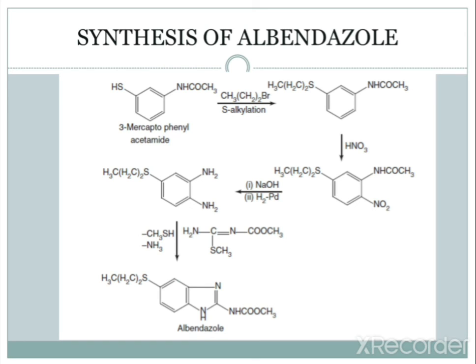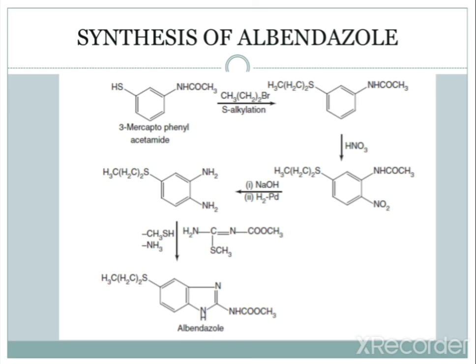Again, in the presence of NaOH and H2/Pd. NaOH is for hydrolysis of the amide, so NHCOCH3 in this intermediate is converted into NH2 by hydrolysis. The second catalyst, hydrogen and palladium, reduces the NO2 into an amine.